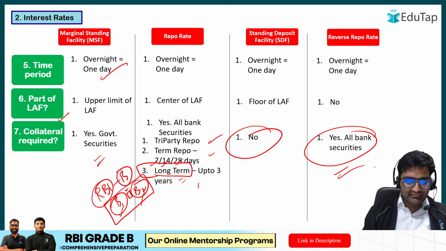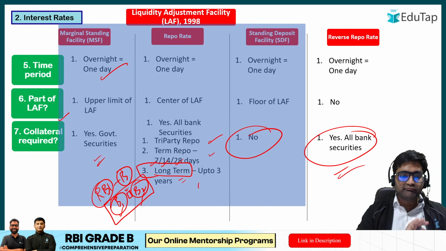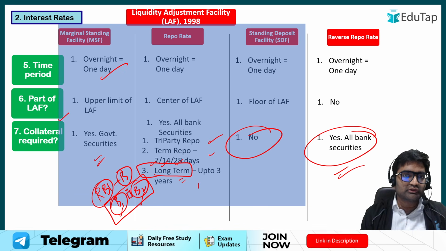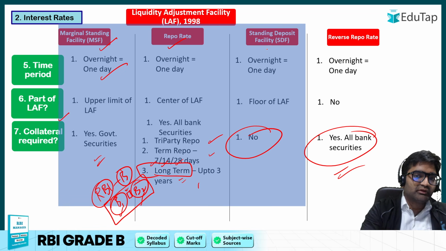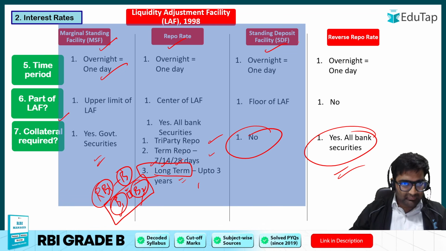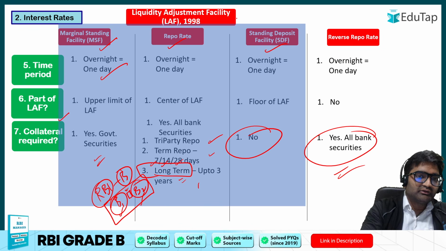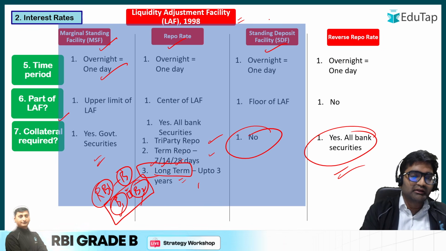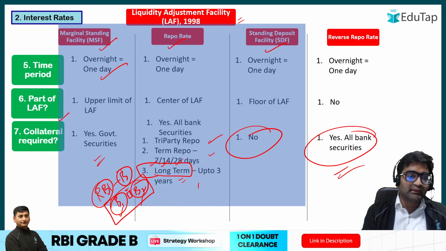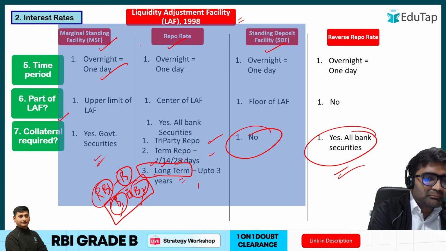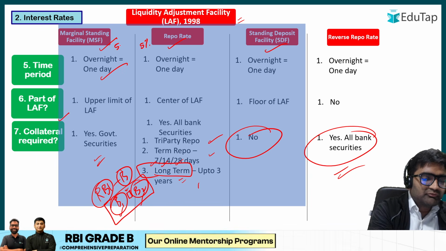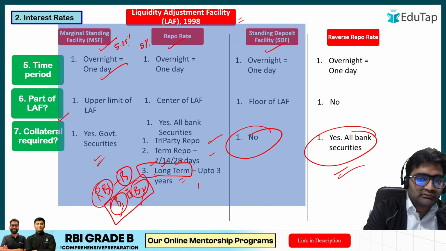Now these three things actually form a window which banks can utilize to borrow and place money with RBI. Okay, what are the three things? Repo rate to borrow, MSF to borrow, and SDF to place excess money with RBI. So this arrangement is called the Liquidity Adjustment Facility, recommended by the Narasimhan Committee in 1998 and implemented later on. So here we can see if repo rate is 5%, then MSF would be 5.25%, and SDF would be 4.75%, something like that.